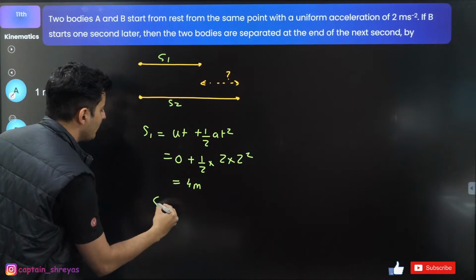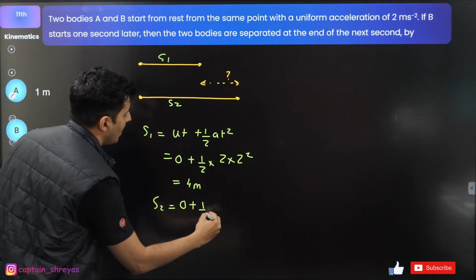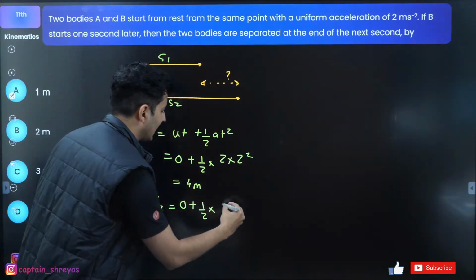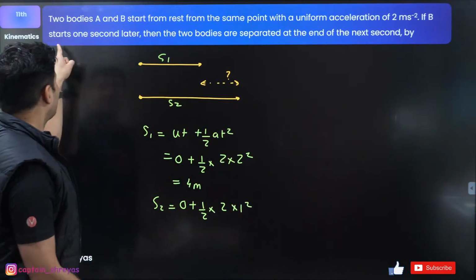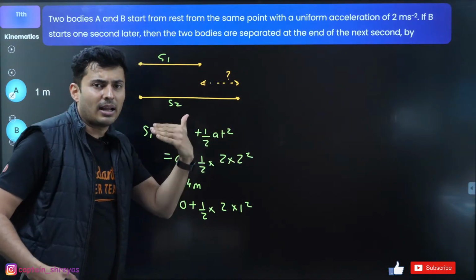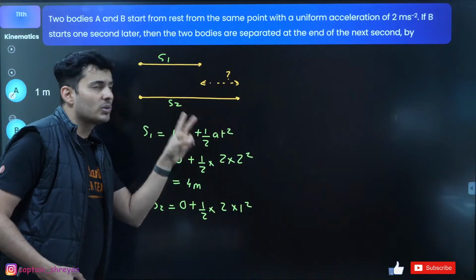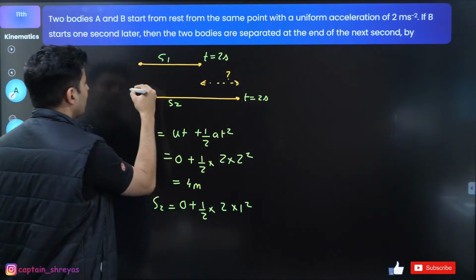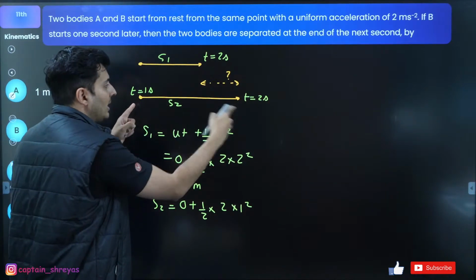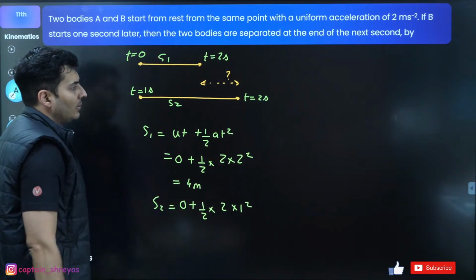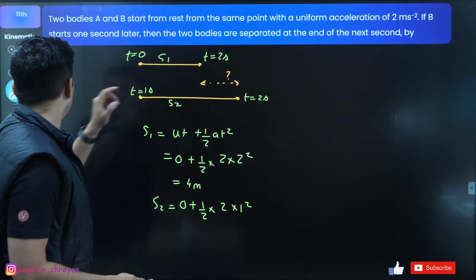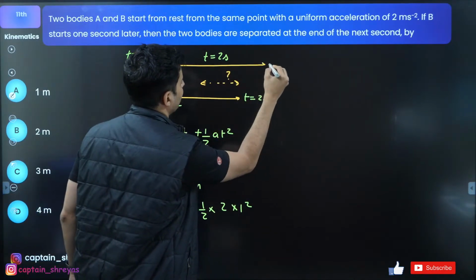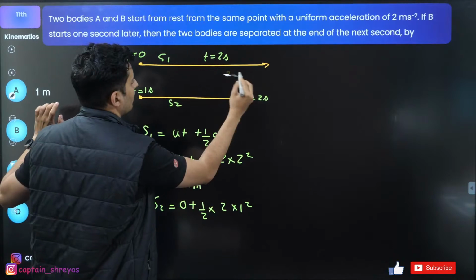For this one, S2 will be nothing but again ut plus half at square. Acceleration is the same, but it will travel for 1 second less, because it starts after 1 second. So till 2 seconds it would have traveled 1 second less than A. So if A traveled for 2 seconds, understand, this has started only at 1 second, so actual time is only 1 second. So there is a big difference between them. Actually this line should have been shown a little bit longer, my bad, but you get the idea.